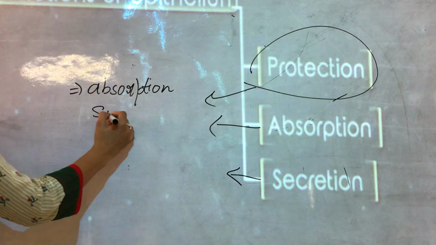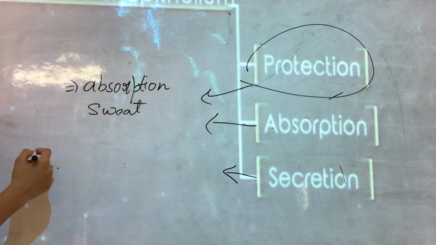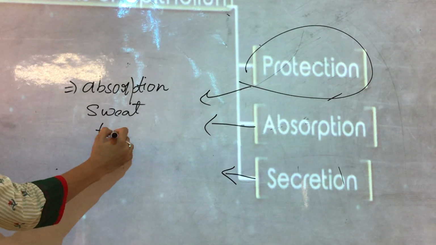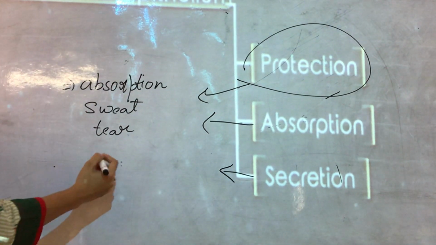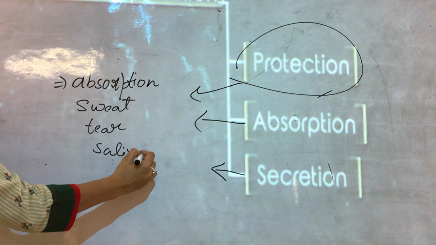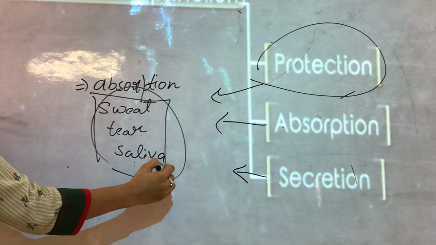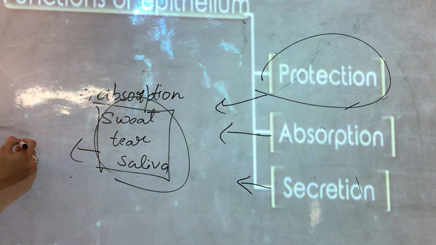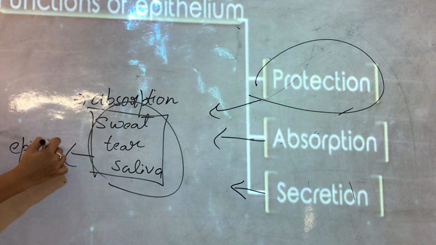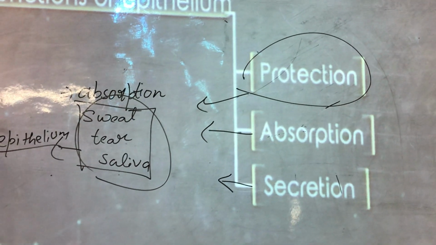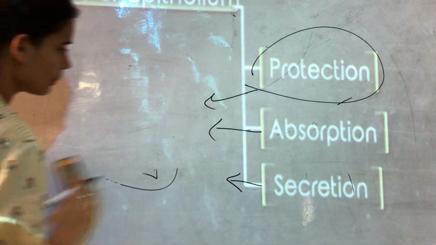For example, sweat. You all sweat after playing in the ground. You cry, so tears come out. And saliva comes out in your mouth. From where do you think these come? They are secreted by your skin, and in the skin epithelium tissues are present. Right? So we can say that epithelium tissue also secretes many things. So let's study about them.